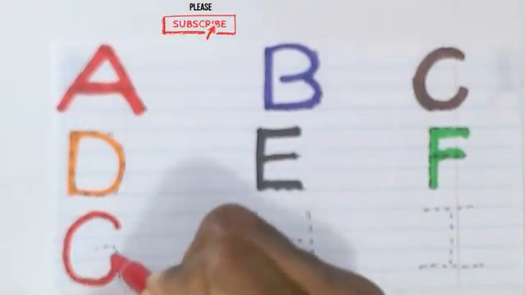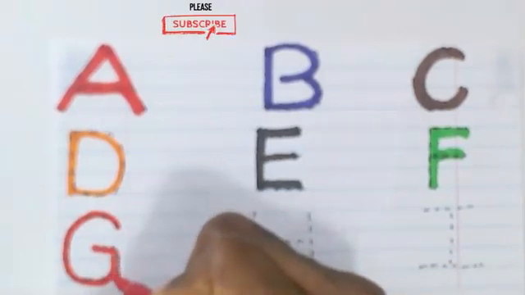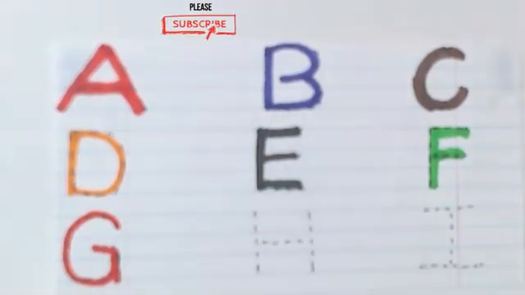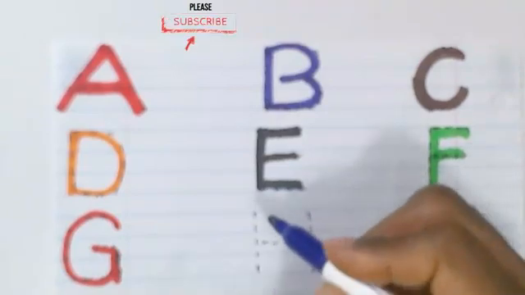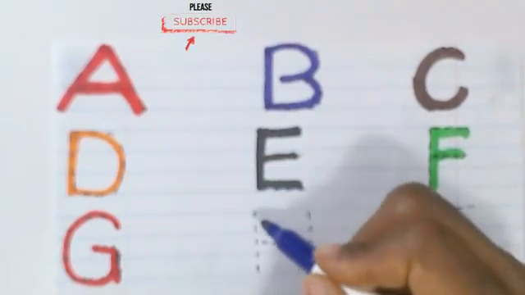We're going to write the letter G. The letter G. Think of a word that starts with the letter G. G is for garden. The color purple.